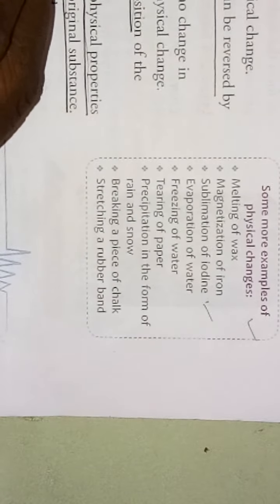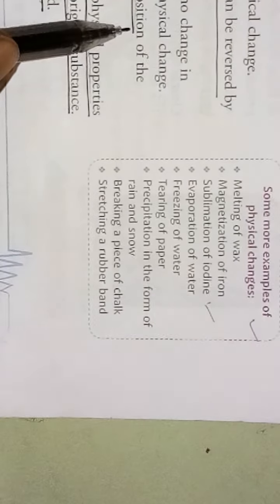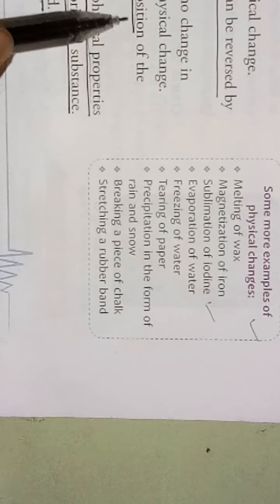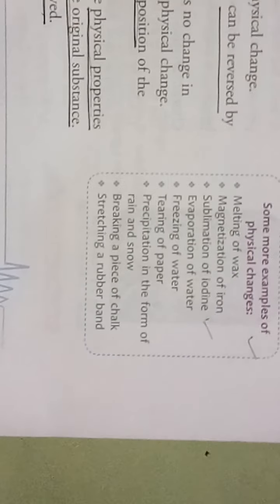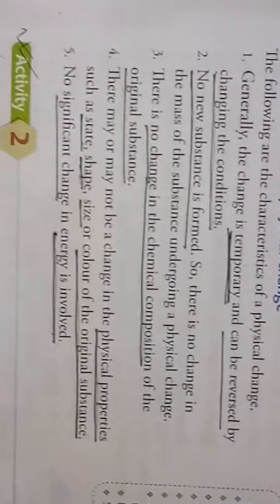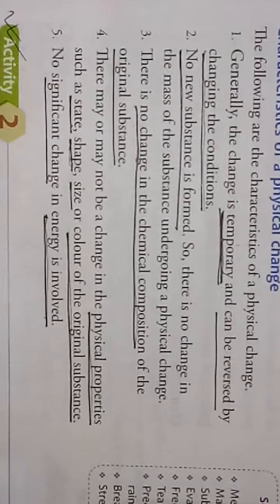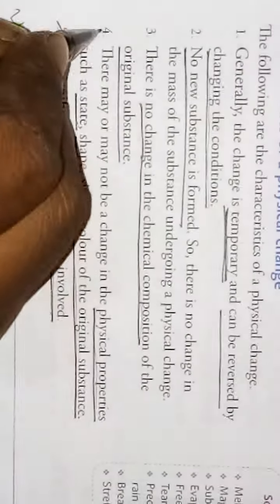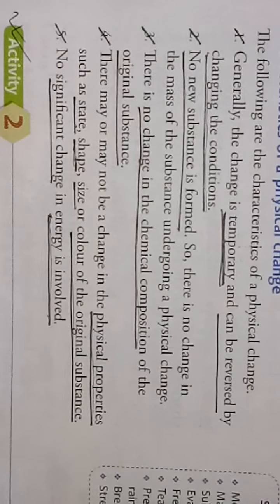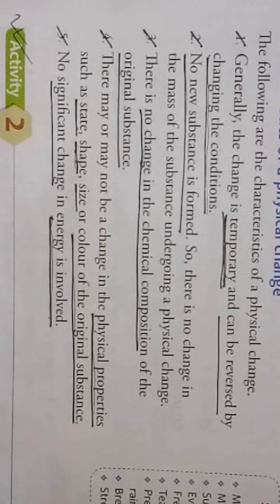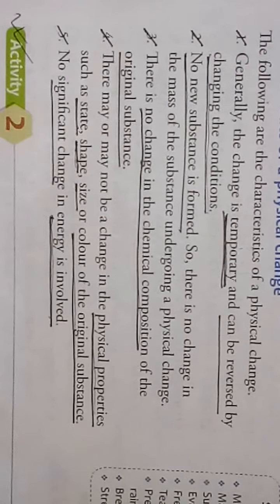No new substance is formed. No change in the chemical composition takes place. Understood? So these are the characteristics you have to mention. All the five points that we discussed now are the characteristics of physical change that you have to remember. So there will be questions such as: give reason for the examples.